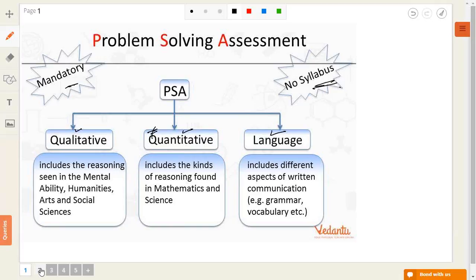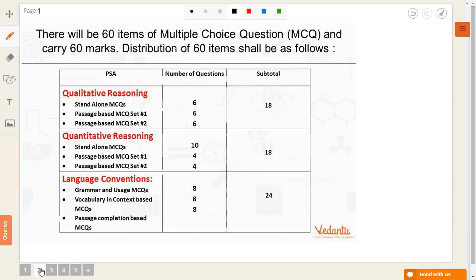So moving on to the next thing, let's see the marks breakup of the problem-solving assessment. In PSA, there are 60 items of multiple choice questions, and the paper carries 60 marks. The distribution of the 60 marks is as follows. In qualitative reasoning, there are standalone questions and there are comprehension, passage-based questions. Standalone questions carry 6 marks and passage-based questions carry 12 marks. So in total, qualitative carries 18 marks.